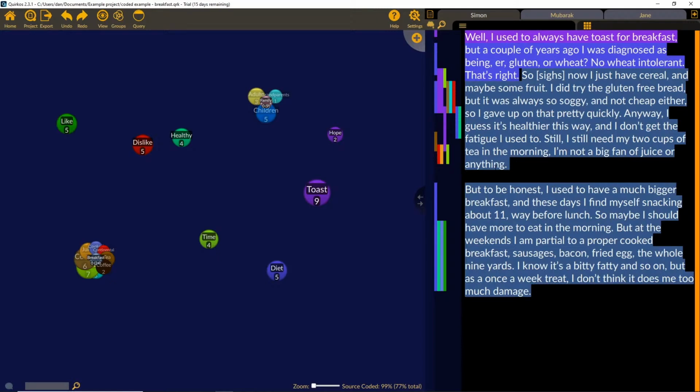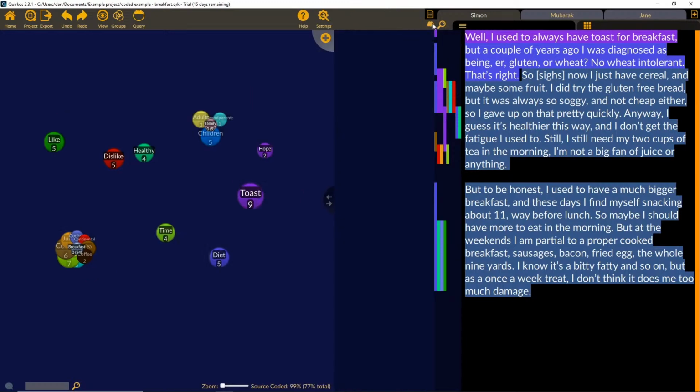The most common one is to do annotations of the text. While we've gone through and analysed this using codes, we might not do that, especially if we're taking a line-by-line coding approach using something like IPA, or if we want to go through and read the data closely before we start categorizing it, creating any themes or codes. In Quirkos, this is done with the memos feature, and that's represented with these little cloud thought bubbles here.